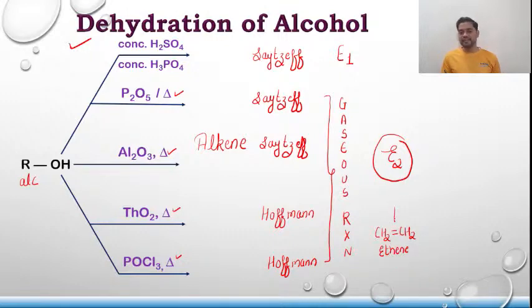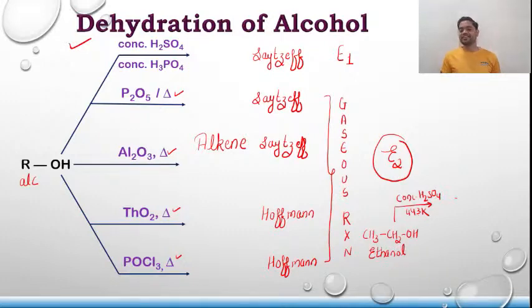so when it is treated with concentrated H2SO4 at 443 Kelvin, sorry, not ethene, it has to be ethanol, CH3CH2OH.